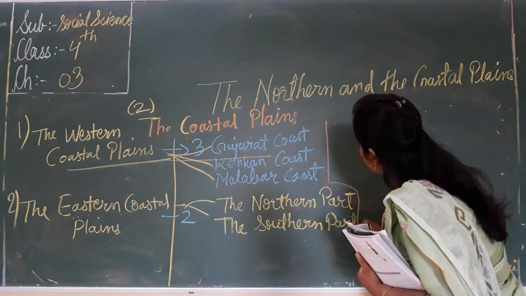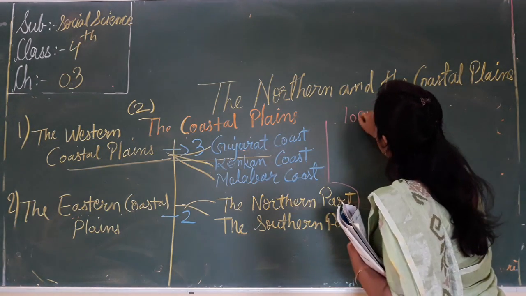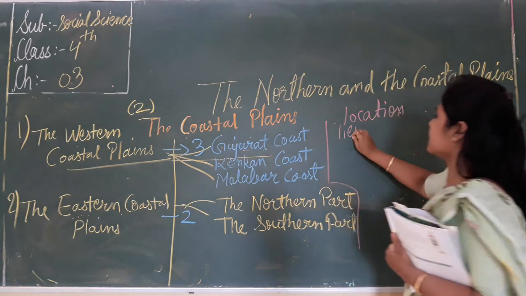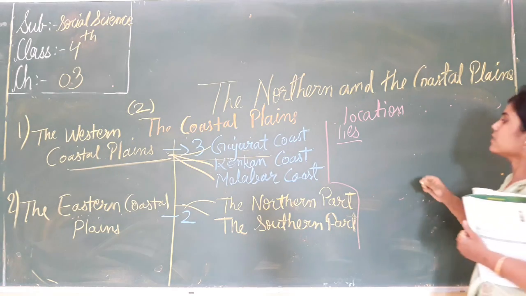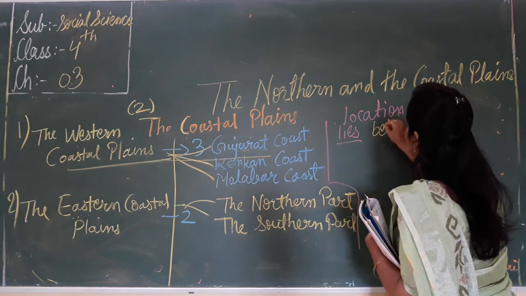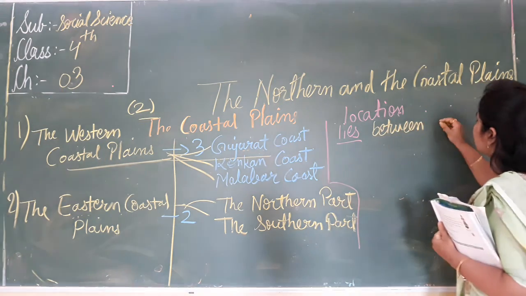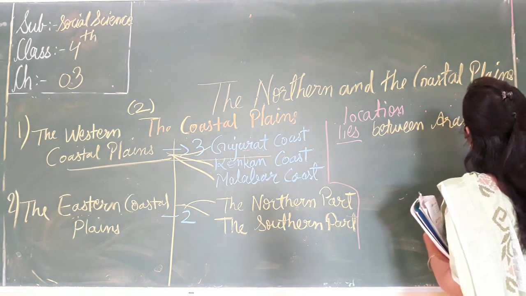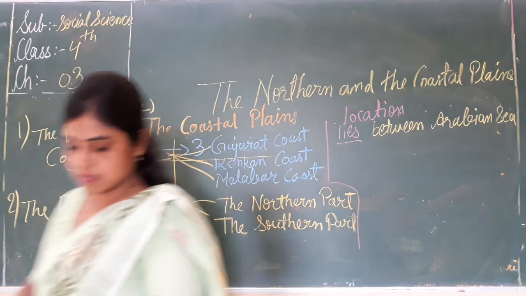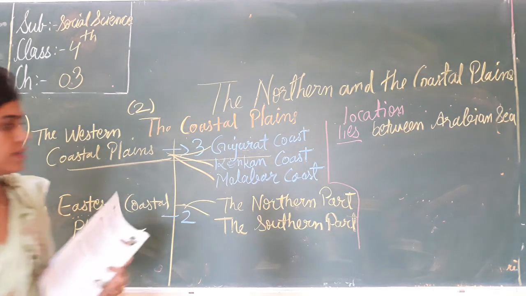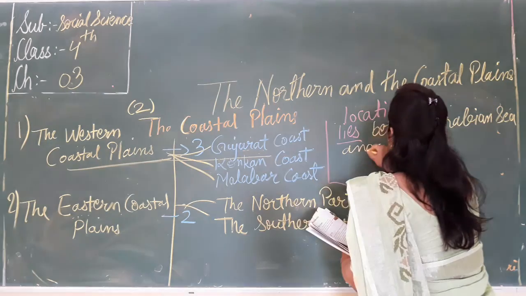Now this is the part. Now location, where does it lie? The western coastal plain lies between the Arabian Sea and the Western Ghats.